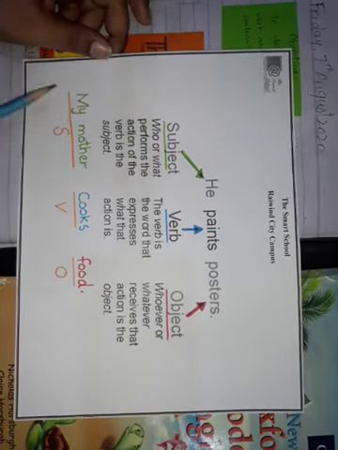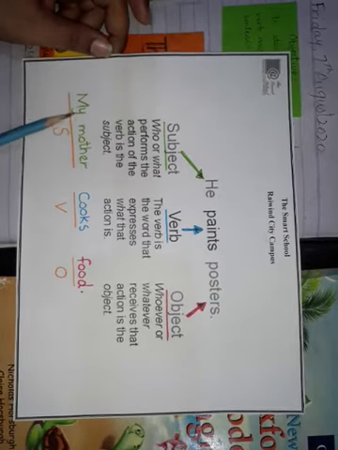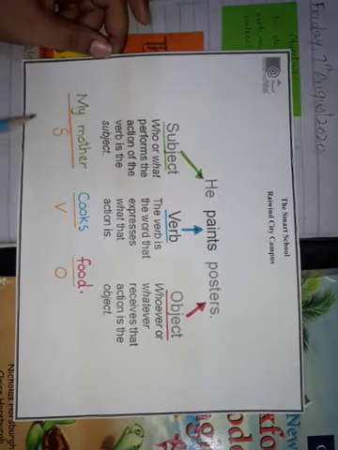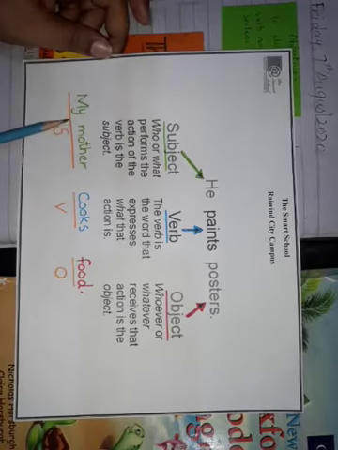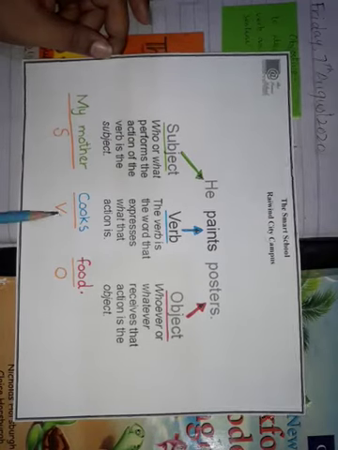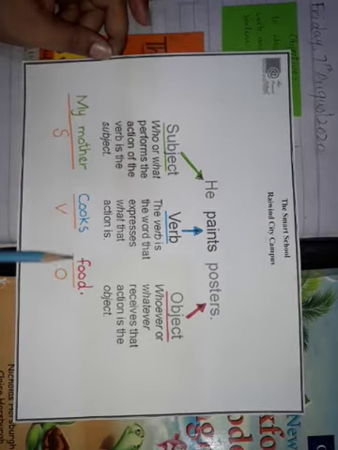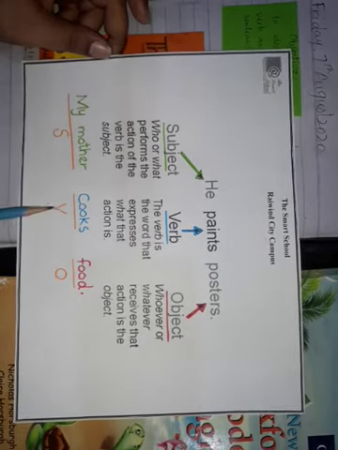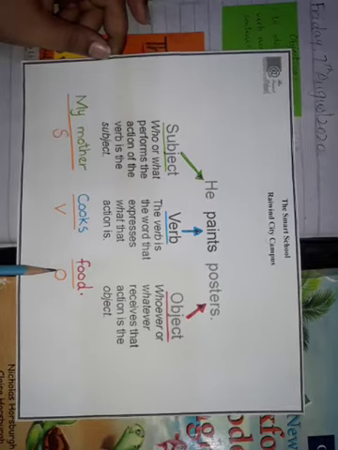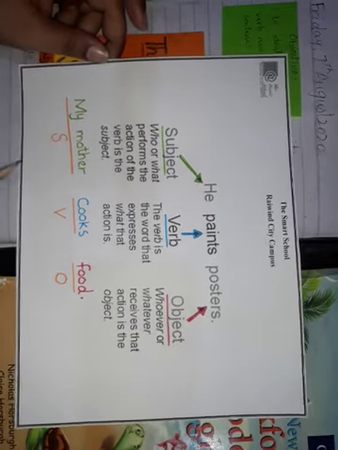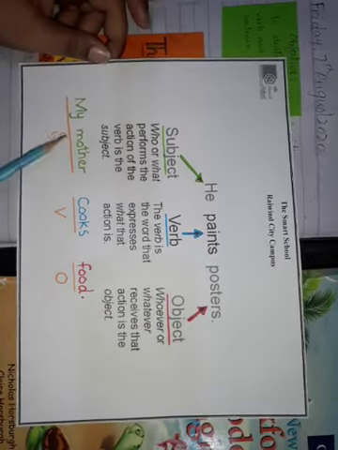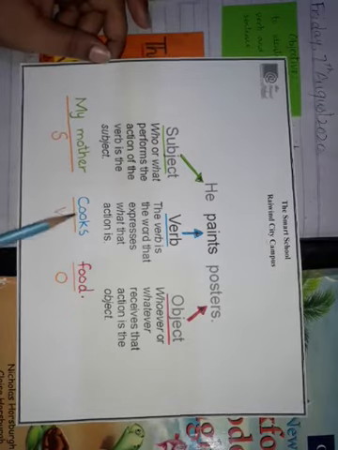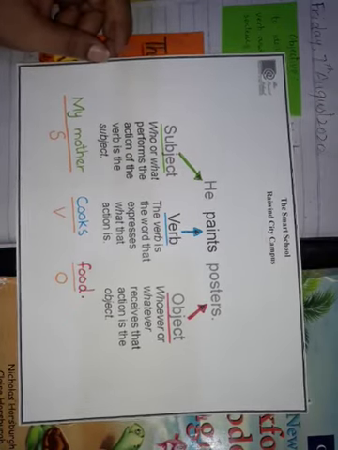So let's see once again. My mother cooks food. My mother is the subject, who is the performer of the action, verb, cooks, object, food. S stands for subject, V stands for verb, and O stands for object. Alright, so that's how you can identify subject, verb, and object in a sentence.